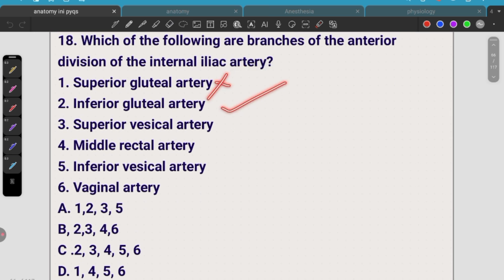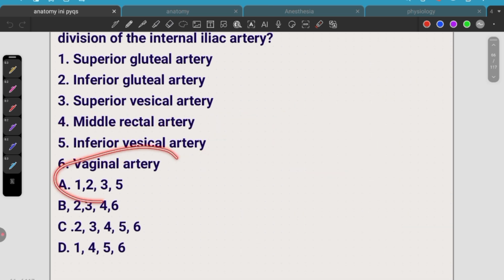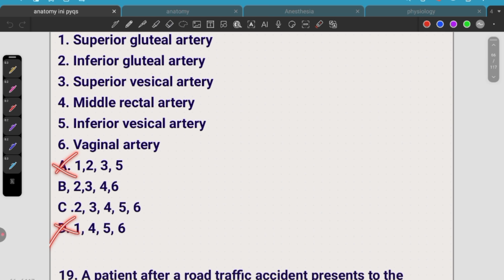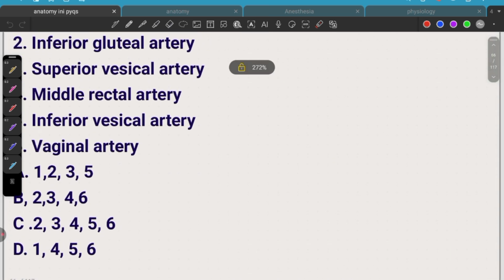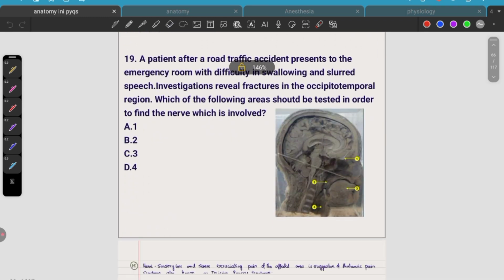Inferior gluteal artery is a branch of the anterior division. Superior vesical artery is a branch of the anterior division. Middle rectal is also anterior division. Inferior vesical, anterior division. Vaginal artery is an anterior division. So except one, A and D are gone, and remaining everything is an anterior division of the internal iliac artery only.